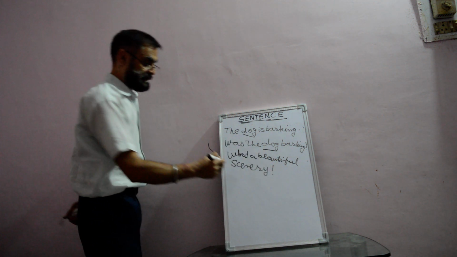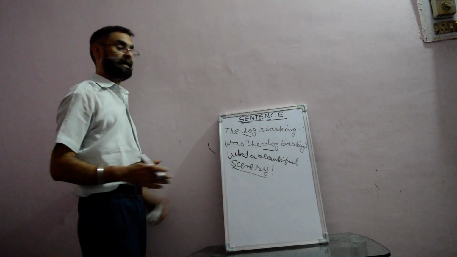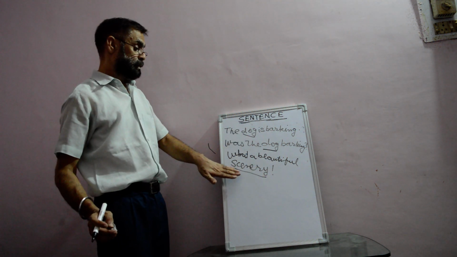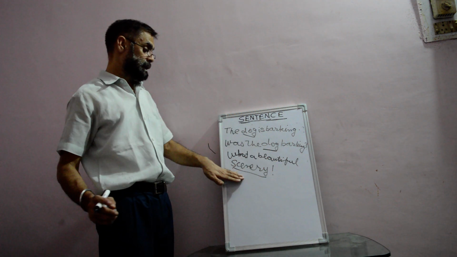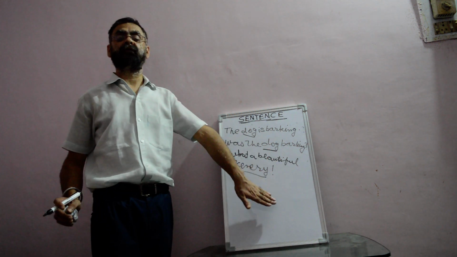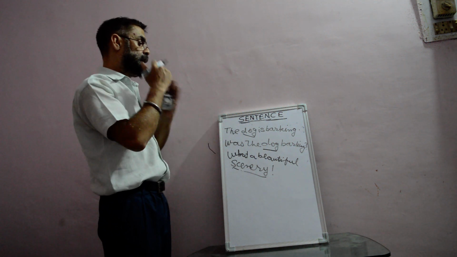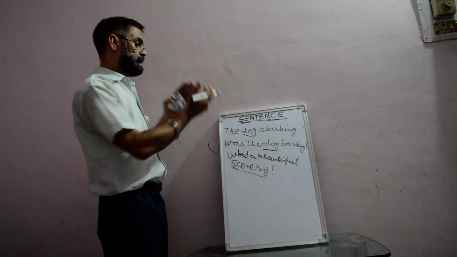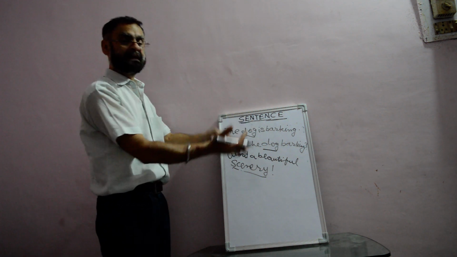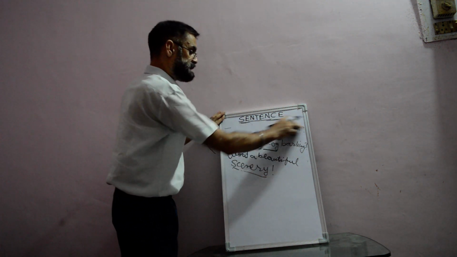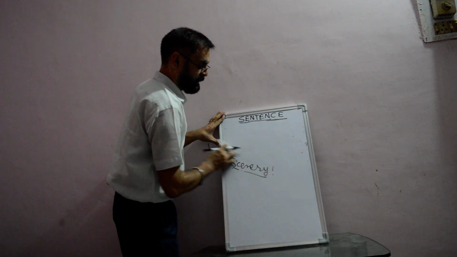Now in this sentence, we are talking about the scenery, what a beautiful scenery, but here the scenery is at the end of the sentence. So according to the sentence, we can arrange the position of the subject in the beginning, in the middle or at the end.